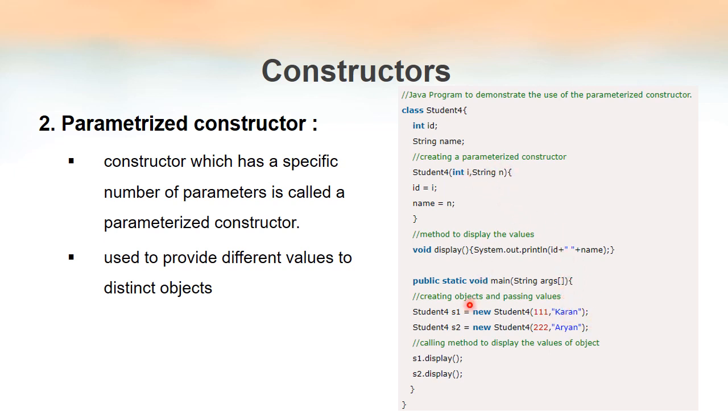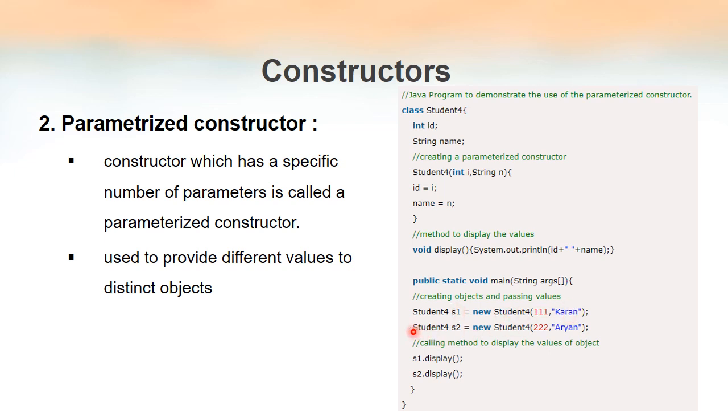And see, we know that s1, the object named s1, will be having a copy of id and name. Similarly, s2 also will be having a copy of id and name. That is, s1 will have its own copy of id and name, and s2 will have another copy of id and name owned by s2 itself. So when I pass these two parameters, id of s1 will be assigned as 111, name of s1 will be assigned as current.